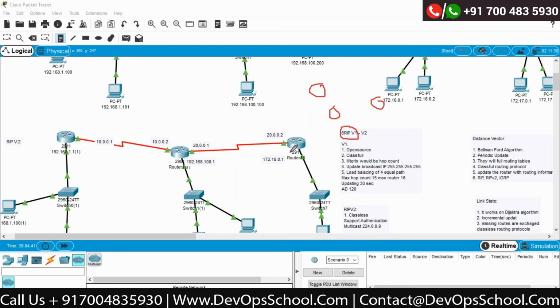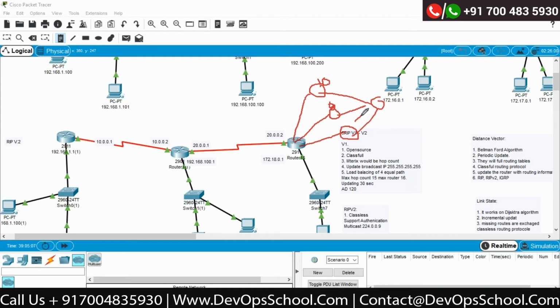Now, if I'm using EIGRP over here, and if my entire network is working on EIGRP, what exactly happened? So this router knows what are the best paths to reach this destination. I have 10 different paths to reach this router.